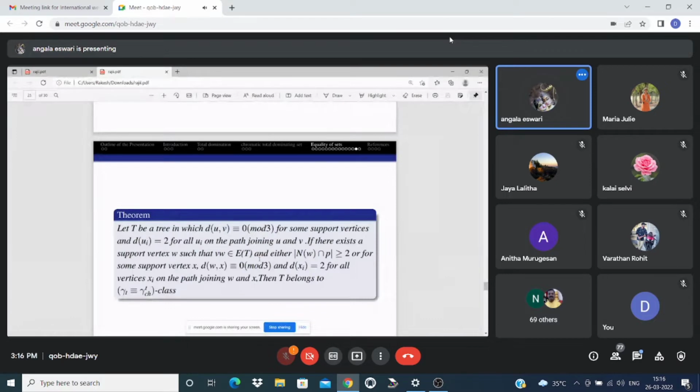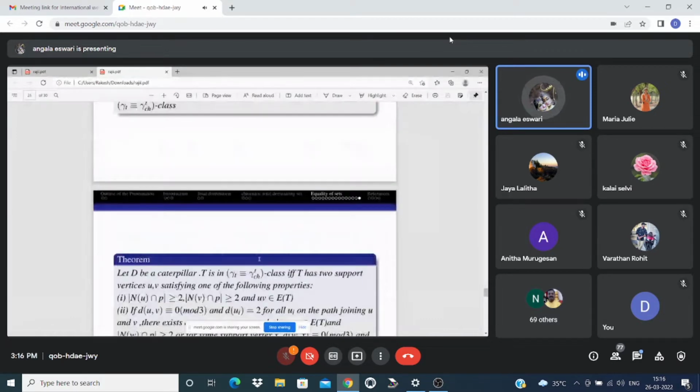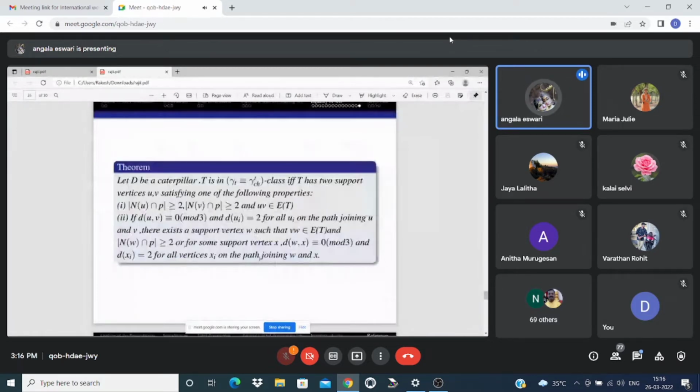Now let us take a caterpillar T. T is in the gamma T equivalent to gamma CHT class if and only if T has two support vertices U and V satisfying one of the following properties.